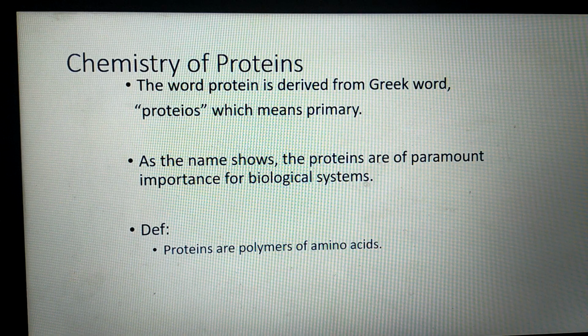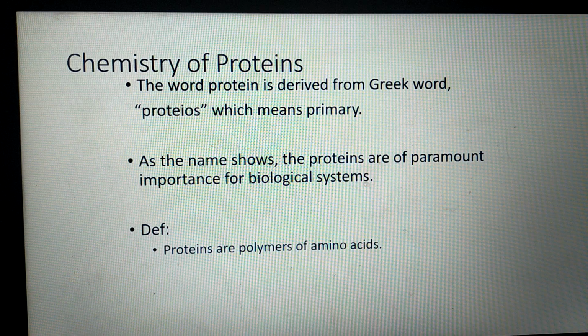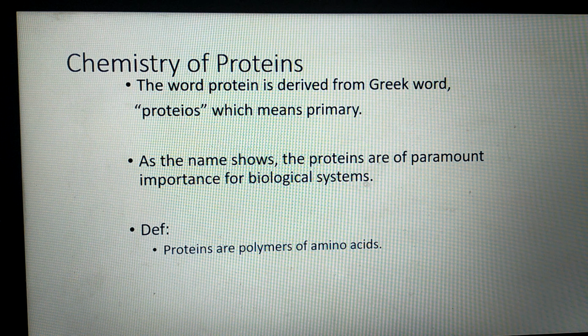The word protein is derived from the Greek word proteos, which means primary. Primary means very important. As the name shows, the proteins are of paramount importance for biological systems. Definition of protein is very simple. Proteins are polymers of amino acids.